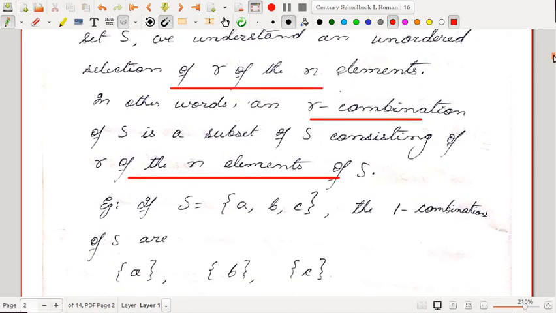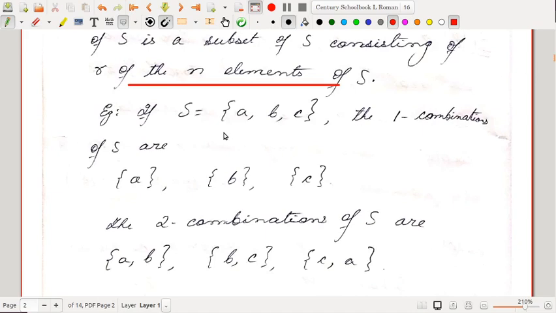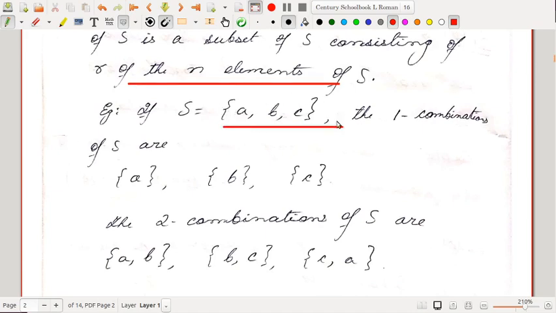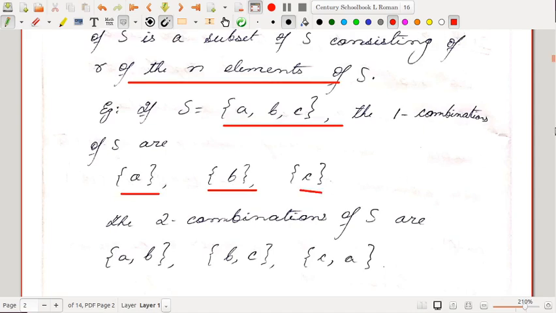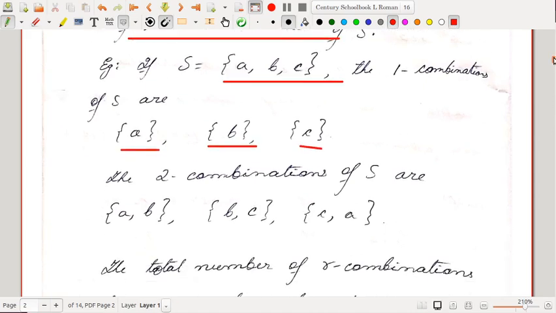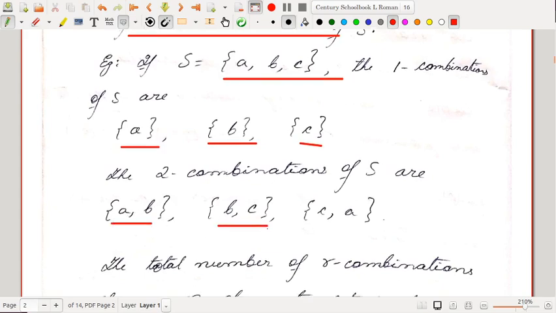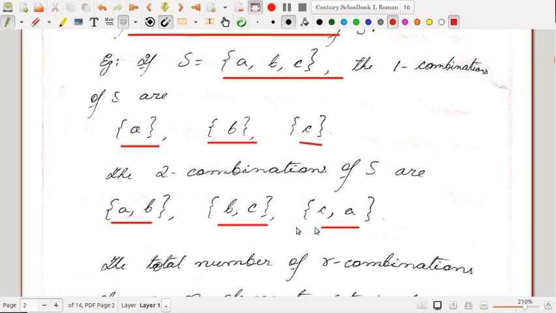Okay, so suppose S equal to ABC. This is a set of 3 objects. The 1 combinations of S are given as A. Okay, suppose I select only A, I select only B, or I can select only C. So these are the 1 combinations of S. What are the 2 combinations? AB, the subset AB, okay, the subset BC, the subset CA. These are the 2 combinations. So observe that I have not written BA again, okay, because the order here is not important. Okay, I am just choosing elements, right?